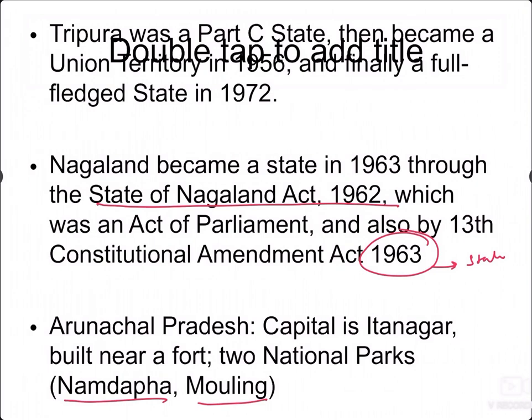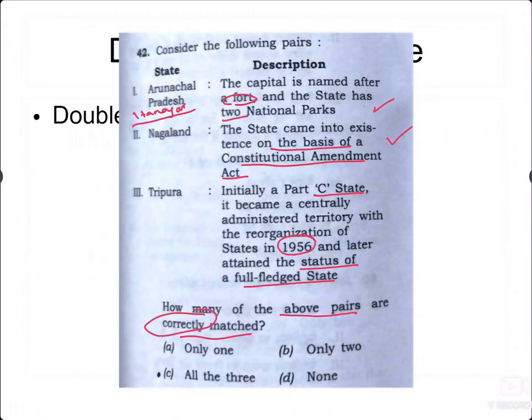The third statement is Tripura, which was initially a Part C state. It became a centrally administered territory with the reorganisation of states in 1956 and later attained the status of a full-fledged state. Yes, it is right. Initially in India, states were divided into A, B, C, D categories. Among these, Tripura was a C category state, and it became a full-fledged state in 1972; initially it was a union territory.